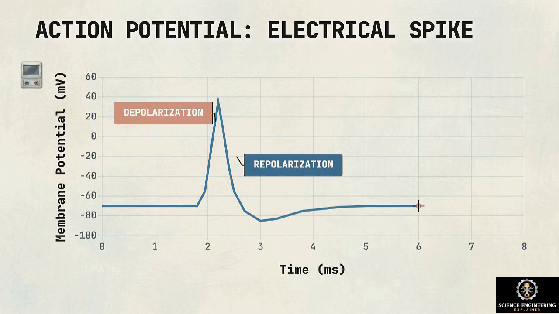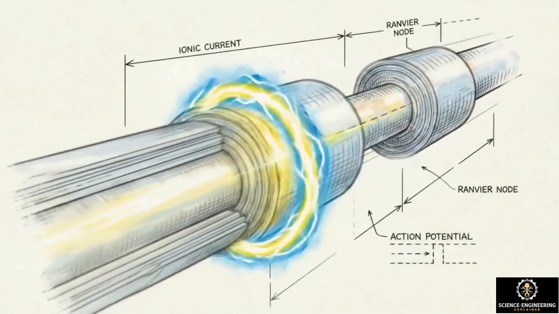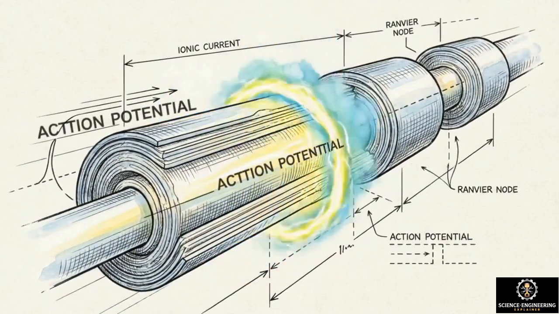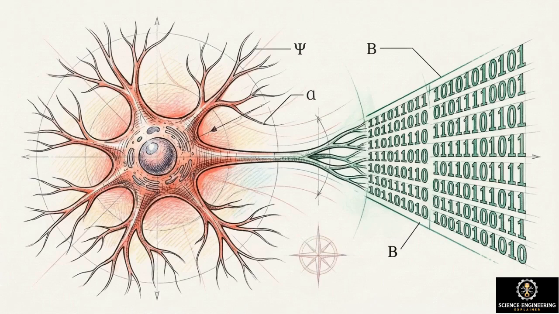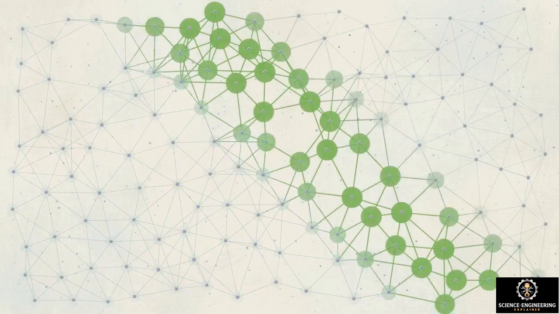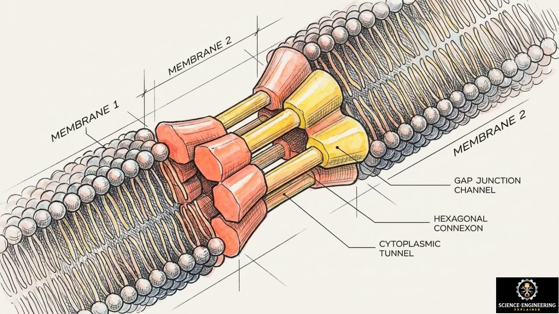The variable resistors rapidly open, allowing a massive influx of ionic charge, producing a sharp spike in electrical potential. This action potential operates in sequential phases: depolarization as charge floods in, repolarization as channels close, and hyperpolarization before returning to baseline. This local voltage change instantly triggers adjacent ion channels, ensuring the electrical impulse cascades continuously down the length of the nerve fiber. The action potential is the fundamental binary unit of biological information, an electrical pulse that translates chemical energy directly into measurable data.